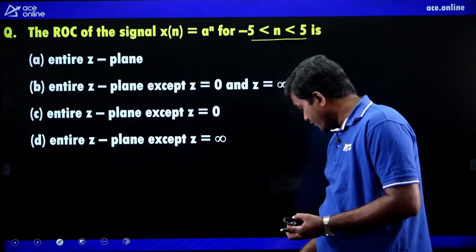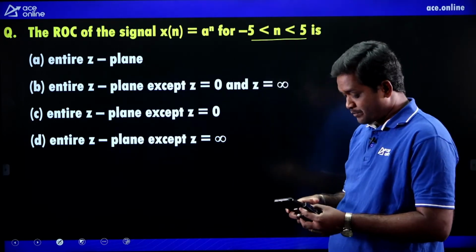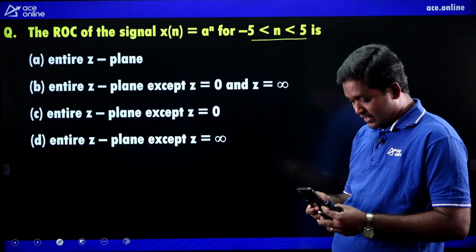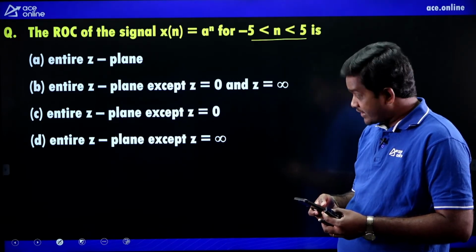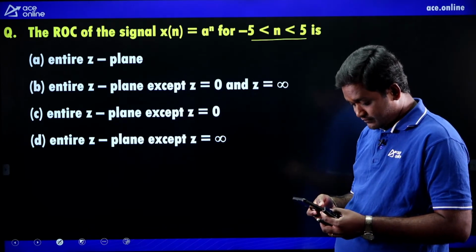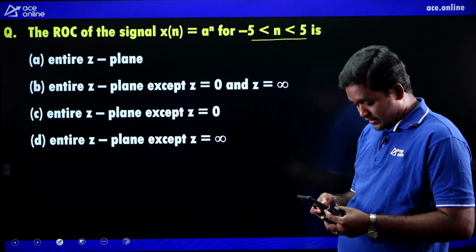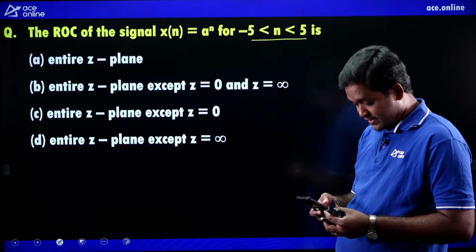Yes, I am waiting for your answers. Tell me, what is your answer? Yes, please post your answer. What is your answer? Yes, yes, tell me. What is your answer? Yeah, waiting for your answers.